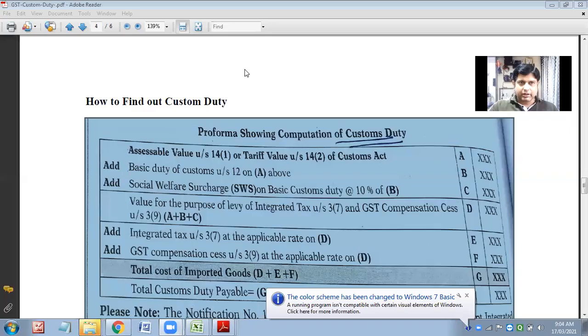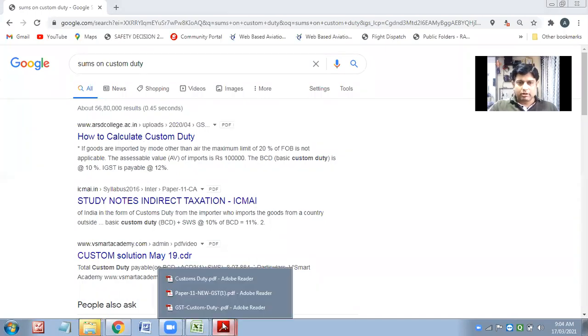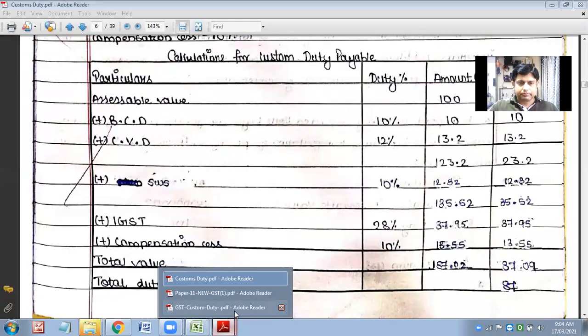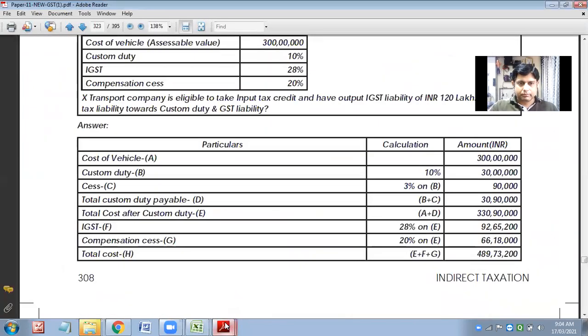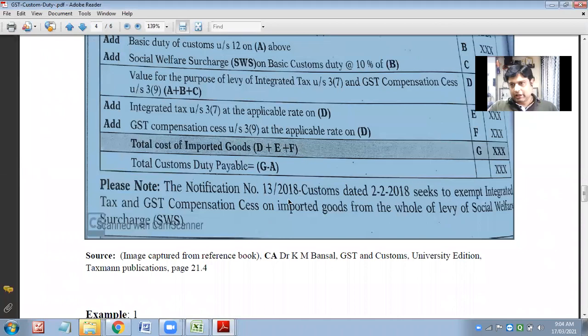Welcome once again. As we have discussed regarding computation of custom duty, these amendments took place in 2018. Just now I have taken from the website, and from here only I have got the download of this question sheet, whereby the changes took place in 2018.